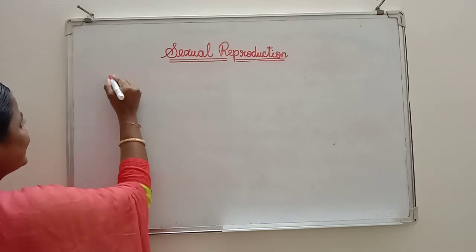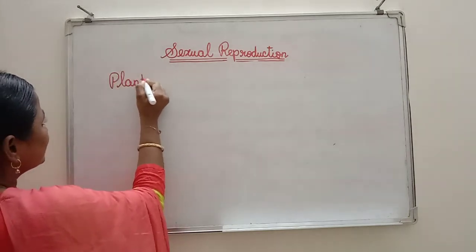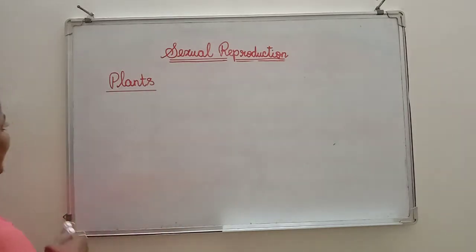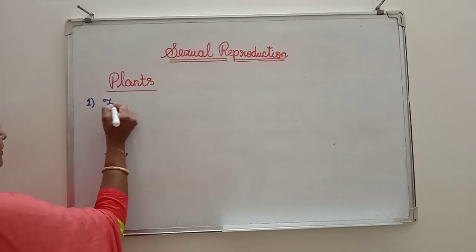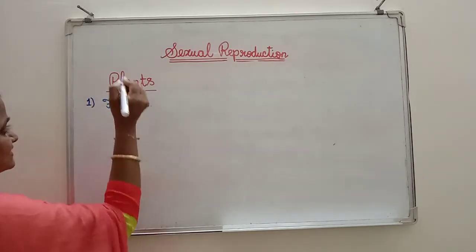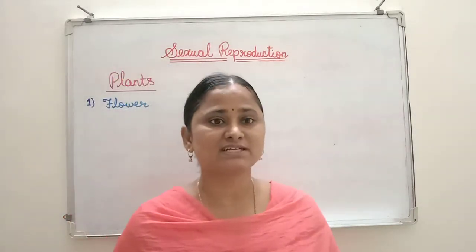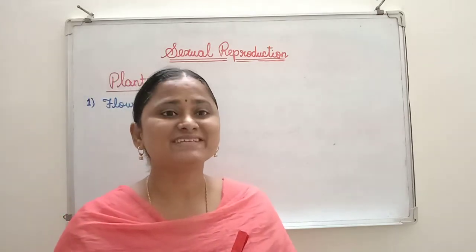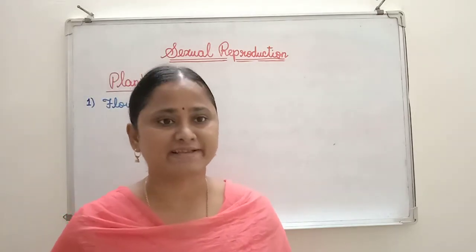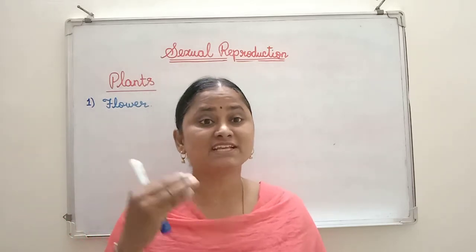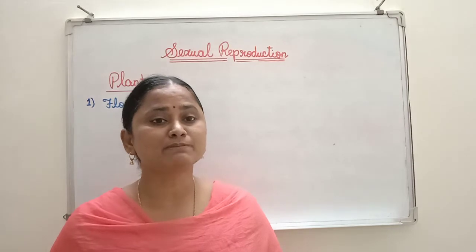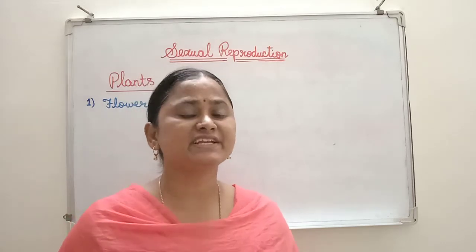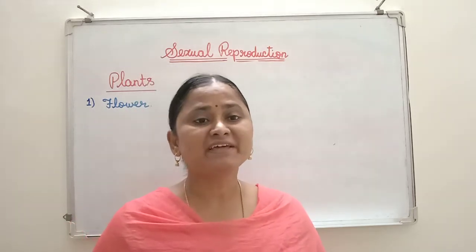First we will see how to find the reproductive phase in plants. Number one, flower. Why? Because the flower is the reproductive part present in plants. The appearance of the flower indicates the reproductive phase in plants. This is the case in flowering plants, for example gymnosperm and angiosperm. The reproductive phase is easily identified by seeing the appearance of the flower.